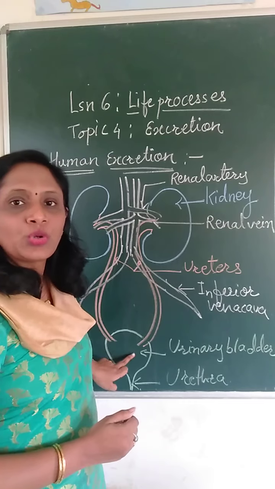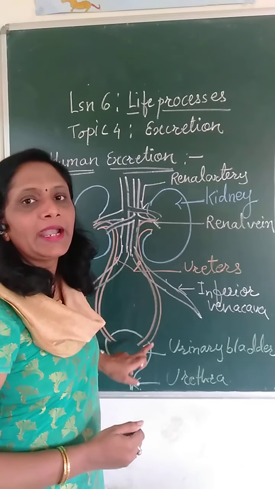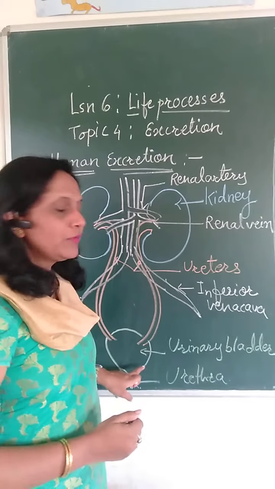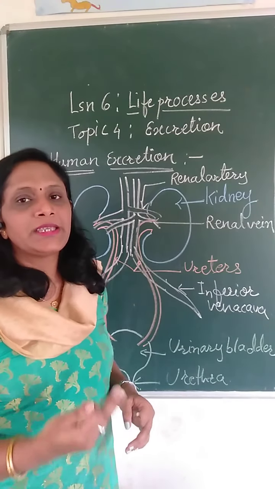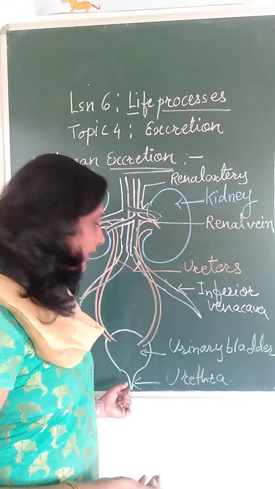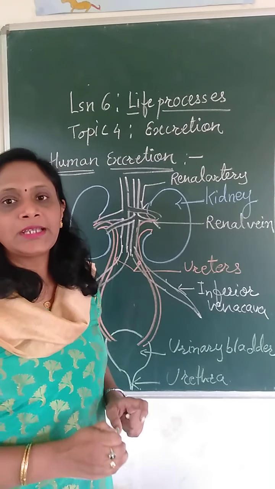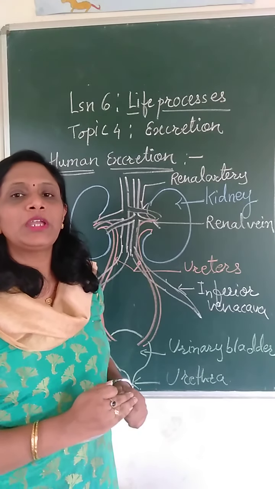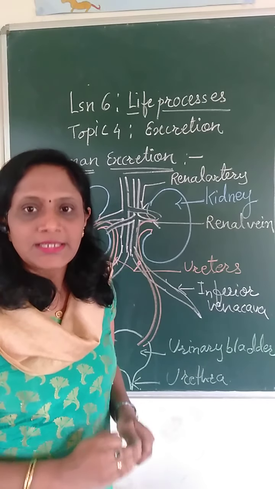It is stored in the urinary bladder till its capacity, and then after the capacity of the urinary bladder is full, the human beings get the sensation of urination, and then the urine is given out through the urethra. So, this is how the purification of blood takes place in the human excretory system.